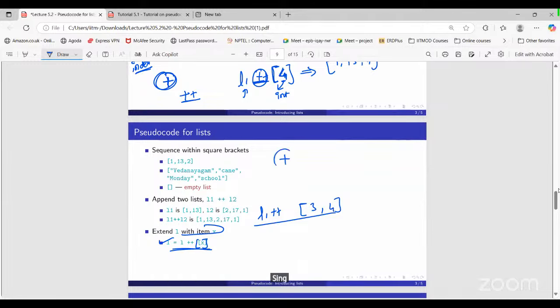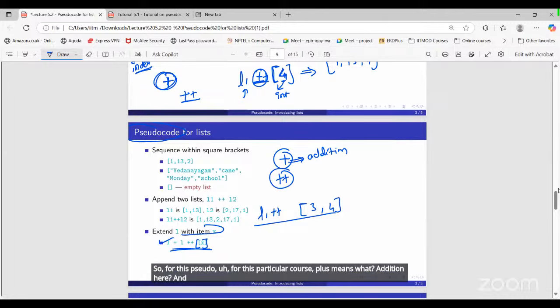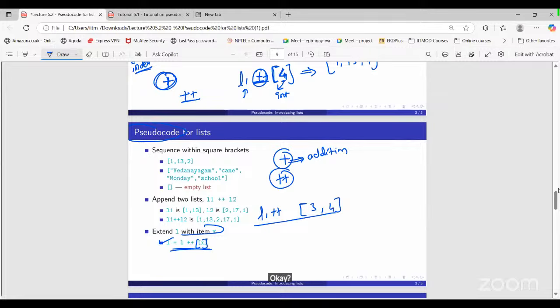Single plus, both perform the same addition operation here? For this course, because we are dealing with pseudocode here, plus means addition here, and double plus means we are merging two lists here. So we are not discussing any programming language here.